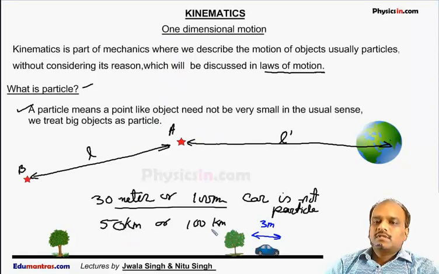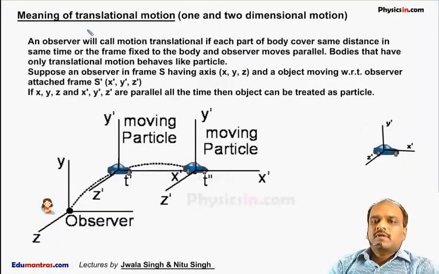For this distance, the car is treated as a particle, whereas for 30, 40 or 100 meter, this car is not treated as a particle.